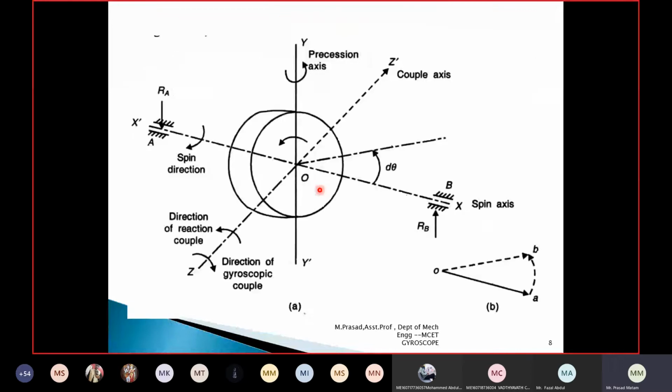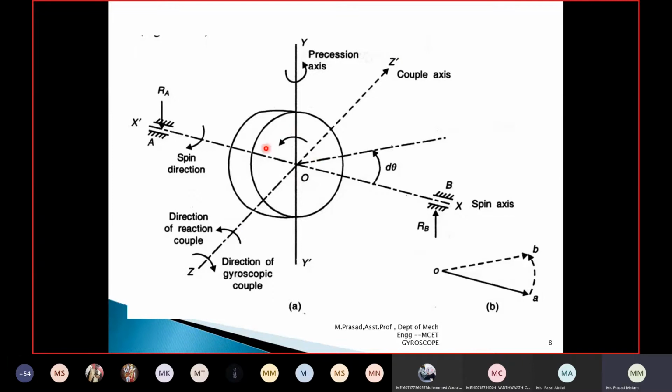I'll show the diagram regarding this. Yeah, you can see this. This is the disc which is rotating. You can see the three types of motions. X and x dash is called the spin axis. Y and y dash is called the precession axis. So the spin axis is the x-axis, the precession axis is the y-axis, and the z-axis is the couple axis. Z and z dash is the couple axis.